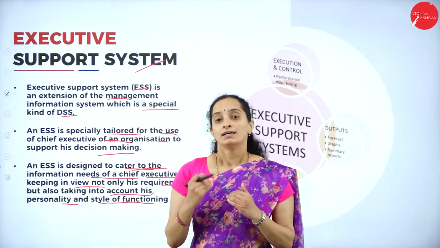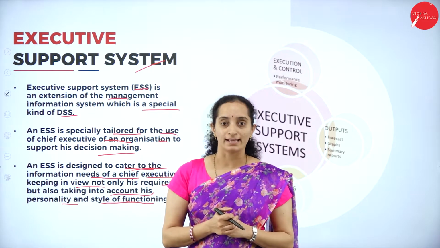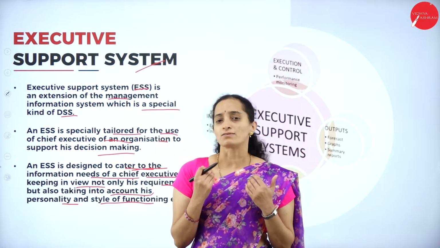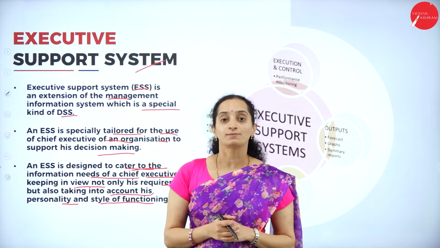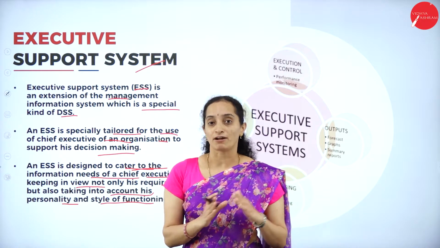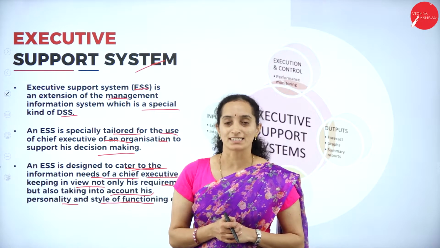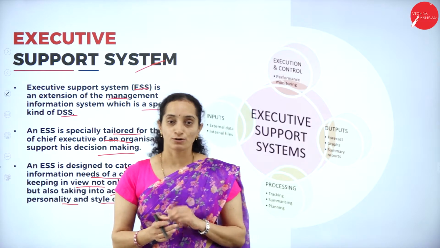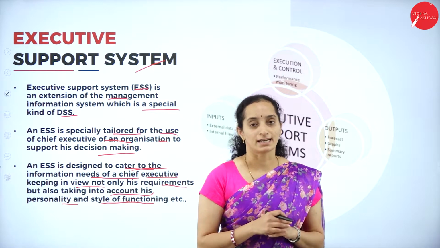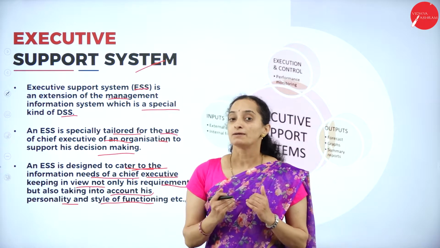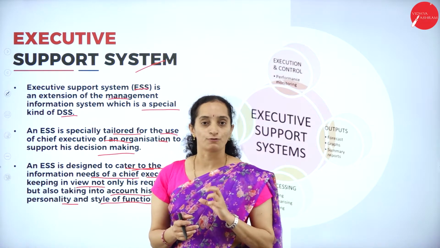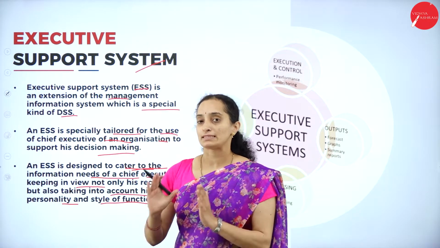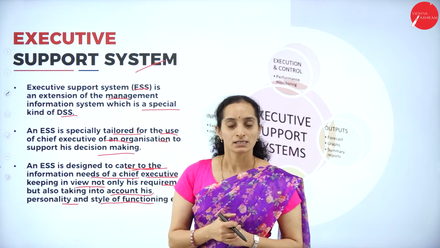In 2017 or 18, when the post has been occupied by someone else, he may think that the decision taken by me is wrong or is not perfectly correct. He must have to change because his thinking is different from the previous CEO's thinking, isn't it? So the executive support system, along with helping the provision of information in making a decision, also has to study the personality. What is the personality of a CEO?